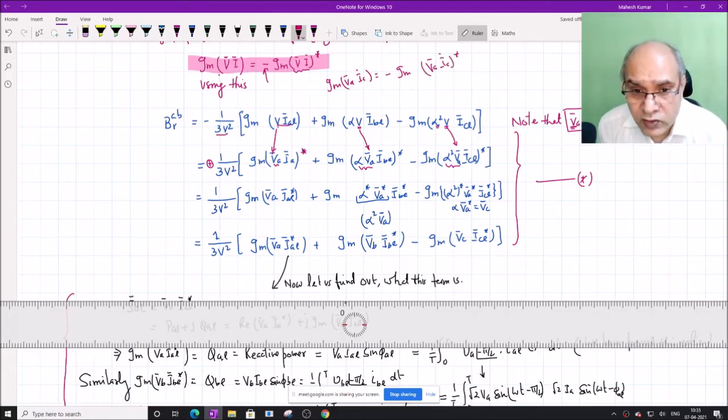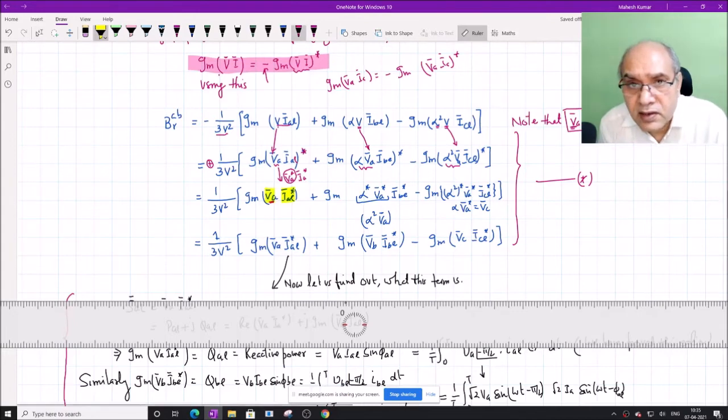So the whole thing conjugate becomes this. What is that? VA conjugate into IA conjugate, or IAL conjugate. Now VA conjugate is same as VA because this is the reference phasor. So VA conjugate, also V angle of 0, is same as V. Therefore the VA conjugate becomes VA here, and this is IAL.